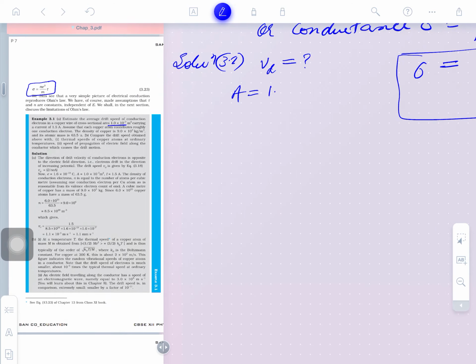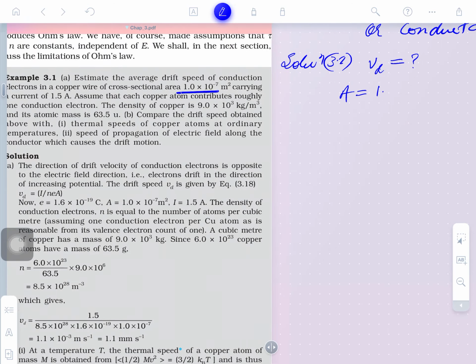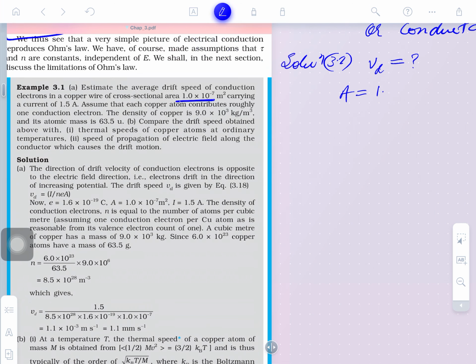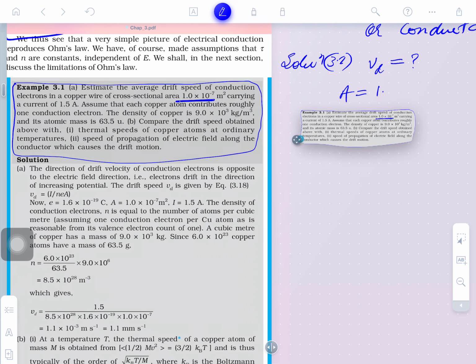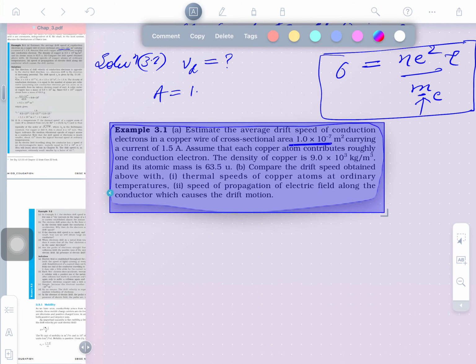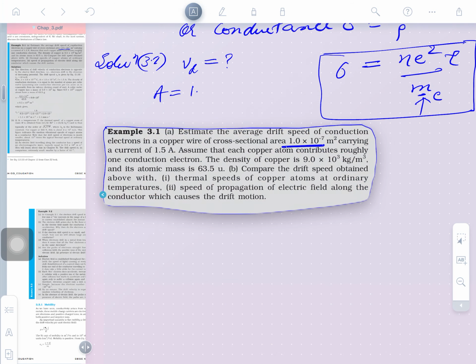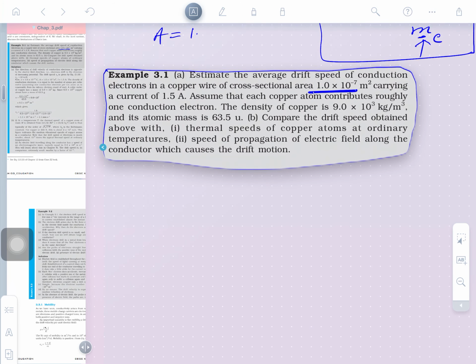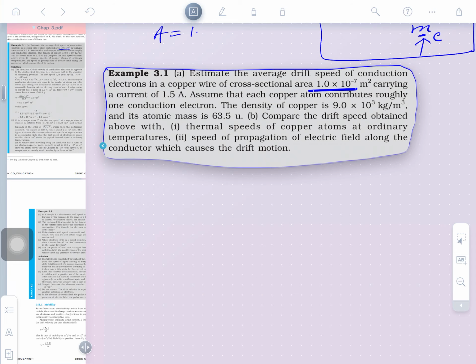I am telling this question, guys. See, we are solving this question. Can you see this on the screen? Okay. What is the question saying here?